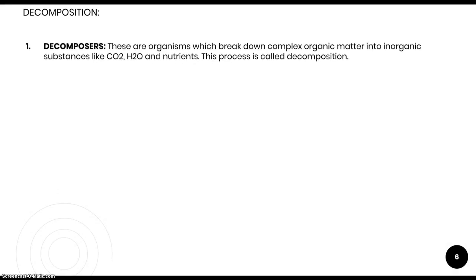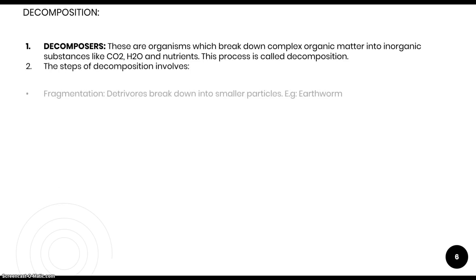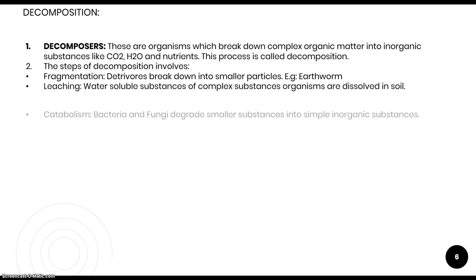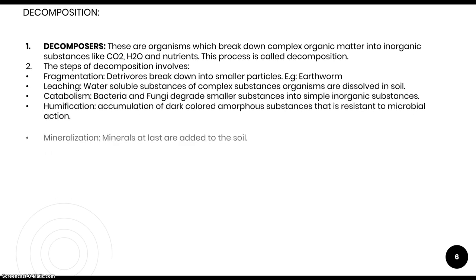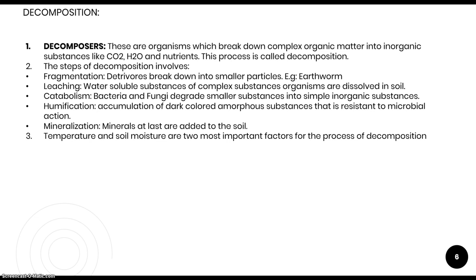So the first thing is decomposition. What is decomposition? Before moving into the process of decomposition, we must know the organisms which decompose. These organisms are known as decomposers, which break down complex substances into inorganic substances like carbon dioxide, water, and other nutrients. And this process of converting complex substances into inorganic substances by the decomposers is known as decomposition. The steps involved in decomposition are fragmentation, leaching, catabolism, humification, and mineralization. These are the points we have to keep in mind while studying decomposition.